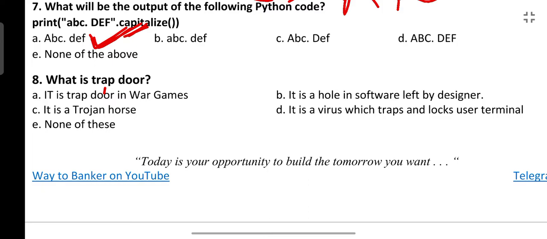Next is, what is trapdoor? Trapdoor is an intentional hole or an intentional bug which is left by the software developer intentionally. So the answer is option B. It is a hole in software left by the designer.